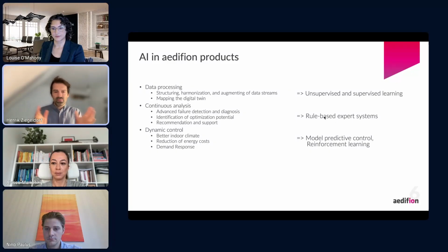So the basic AI setting here is, as I said, model predictive control, but we also use reinforcement learning in here, which is also a classical machine learning technique.